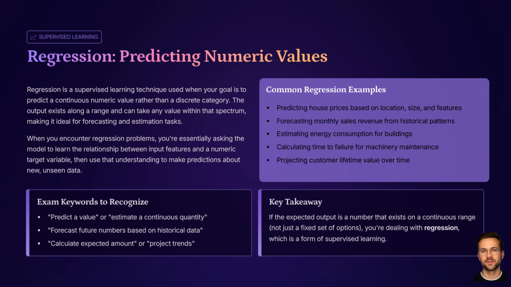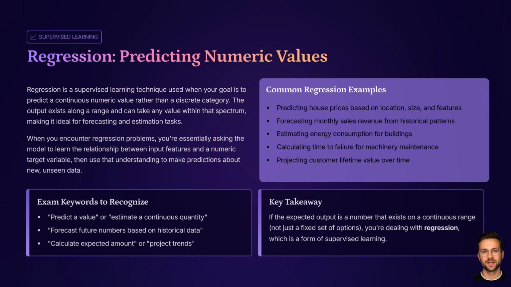Regression, predicting numeric values. Now let's look at specific ML types, starting with regression. Regression is used when the goal is to predict a numeric or continuous value. Common examples: predicting the price of a house, forecasting monthly sales for a product, estimating the energy consumption of a building, predicting the time to failure of a machine. Typical exam hints for regression: predict a value, estimate a continuous quantity, forecast future numbers based on historical data.